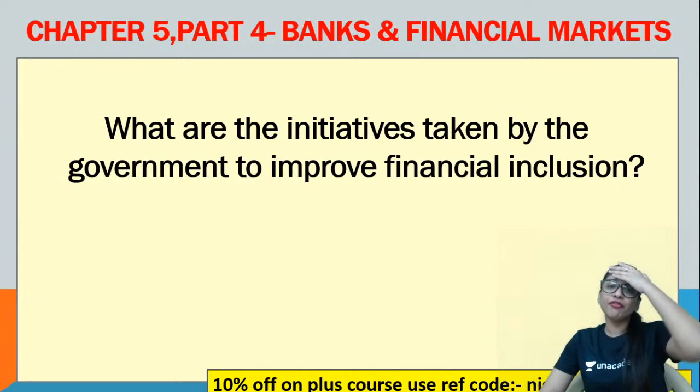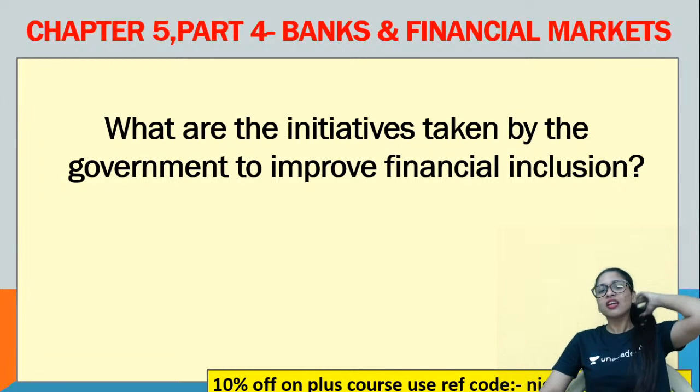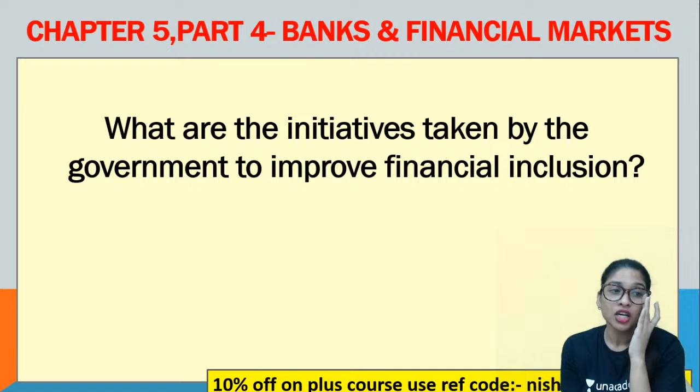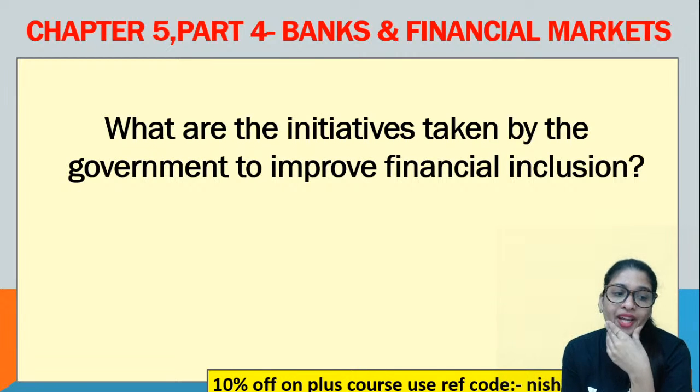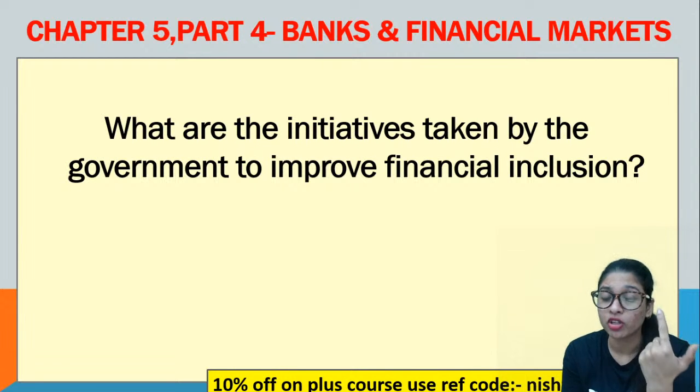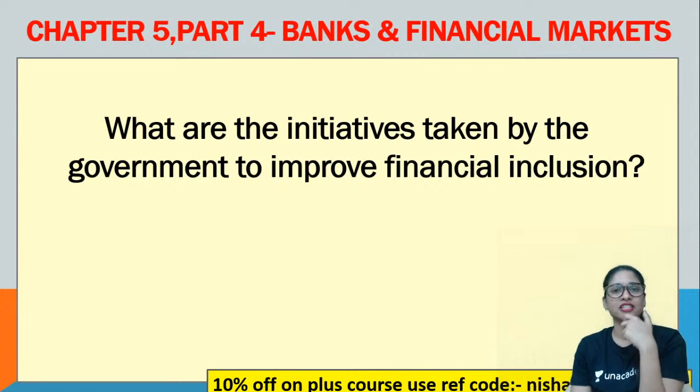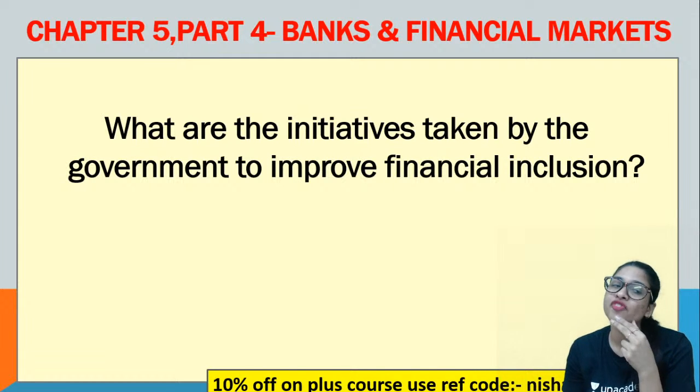Now tell me, guys, before going to the way forward, you know that definitely the government would have worked so hard to take some initiatives as well, to improve financial inclusion. So quickly tell me, what could be the initiatives by the government to improve the so-called financial inclusion? You can talk about government schemes, government initiatives, yojanas, etc. Which is the most famous one?